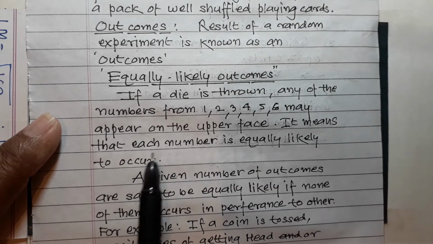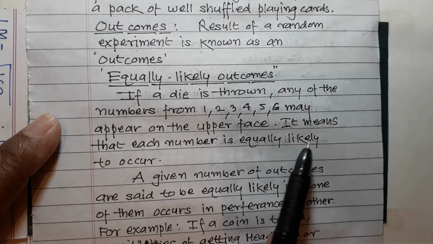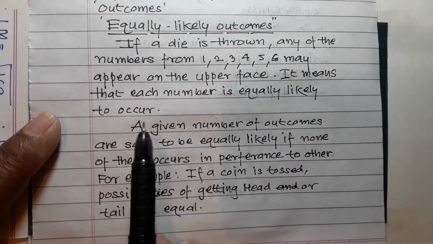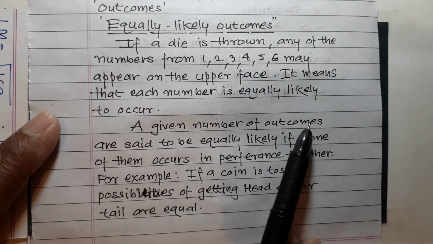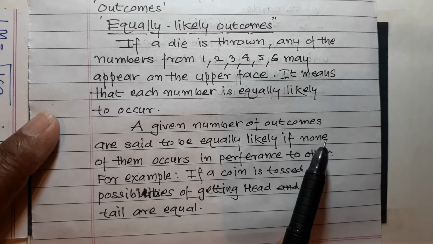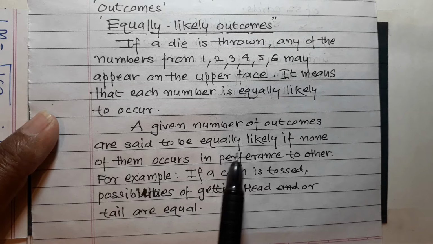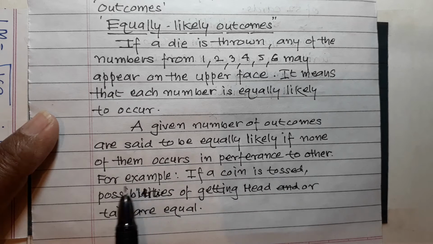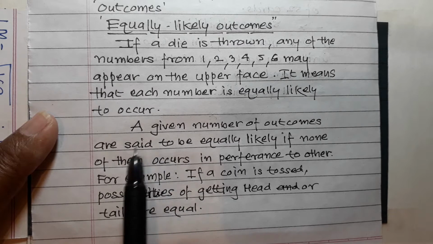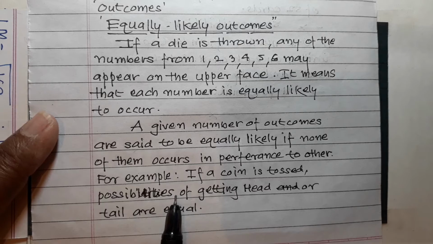So it means that each number is equally likely to occur. Therefore, a given number of outcomes are said to be equally likely if none of them occurs in preference to the other. For example, if a coin is tossed, the possibilities of getting head or tail are equal. So this is called equally likely outcomes.